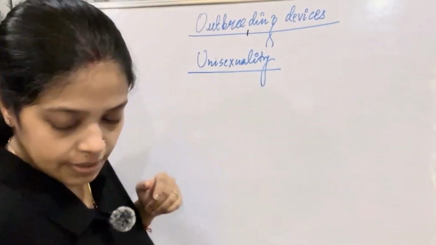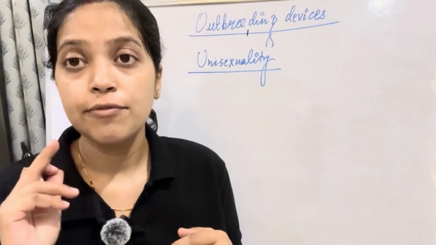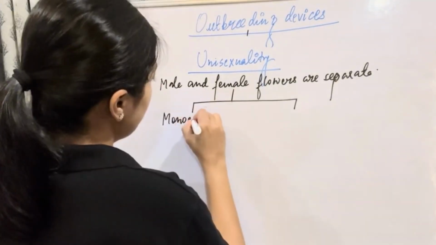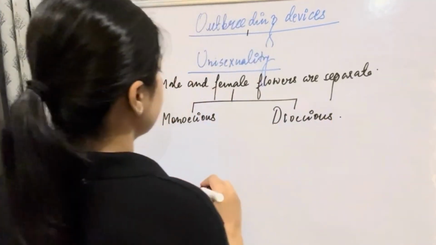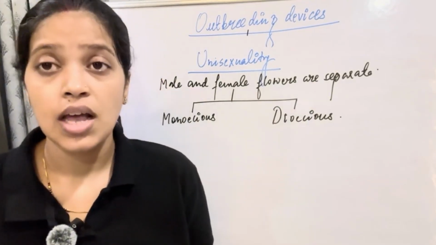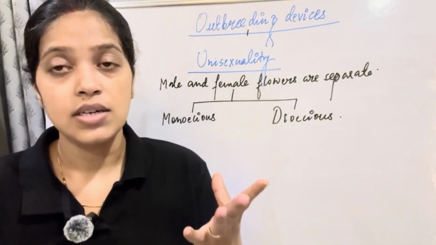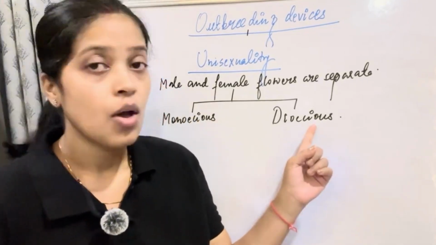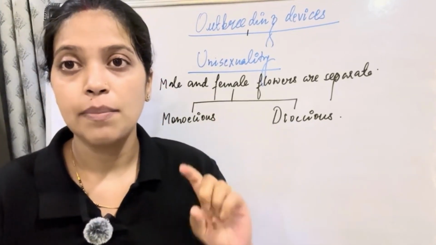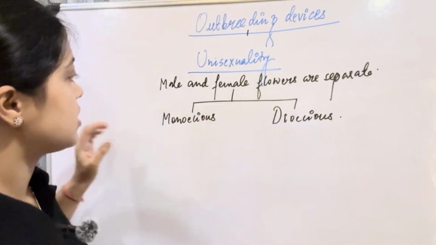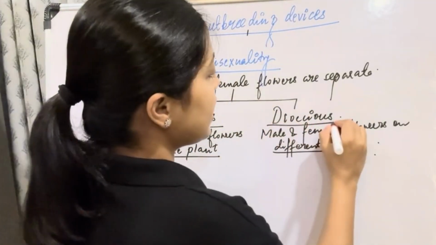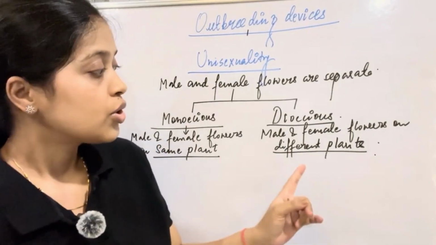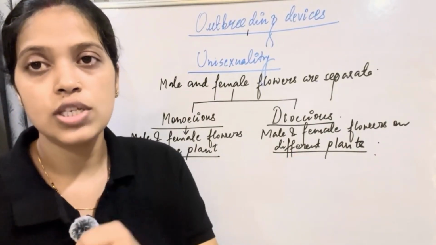Unisexuality means when the male and the female flowers are separate. It is of two types, monoecious and dioecious. Monoecious means when the male and the female flowers are present within the same plant. Dioecious means when the male and the female flowers are present on two different plants. So since in dioecious the male and female flowers are on two different plants, this is a true example of cross-pollination.